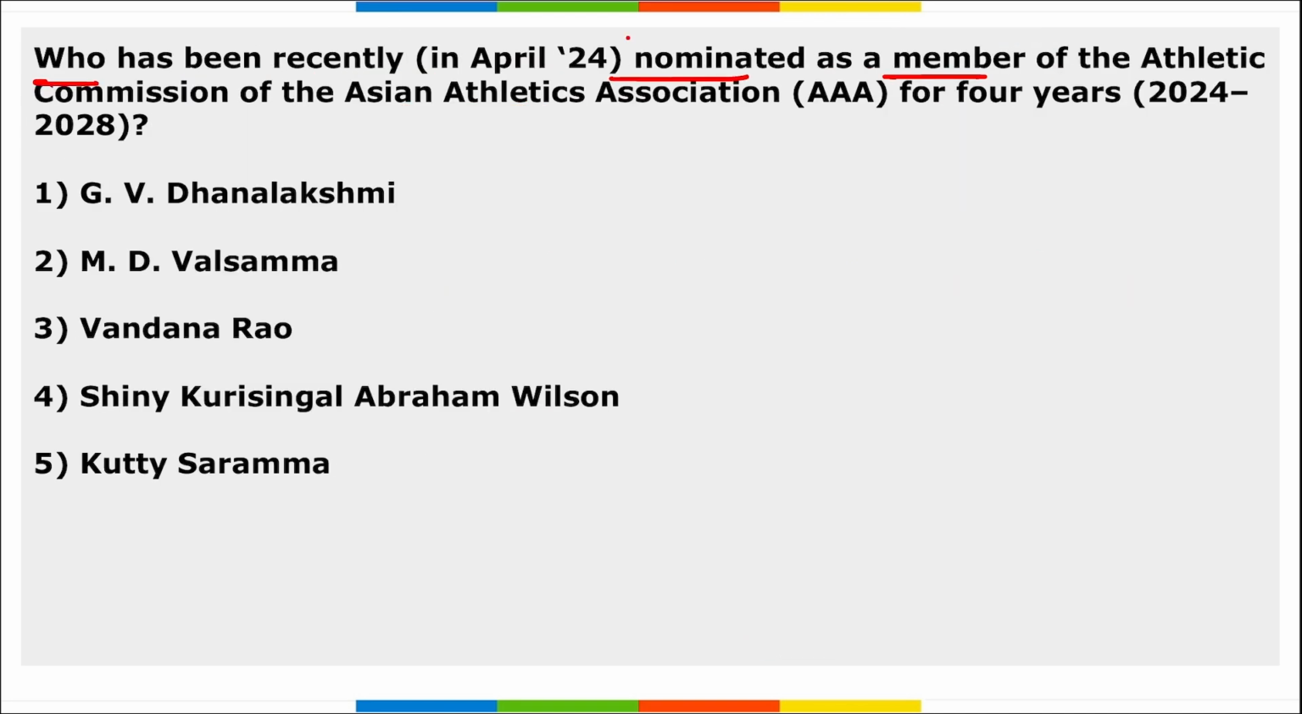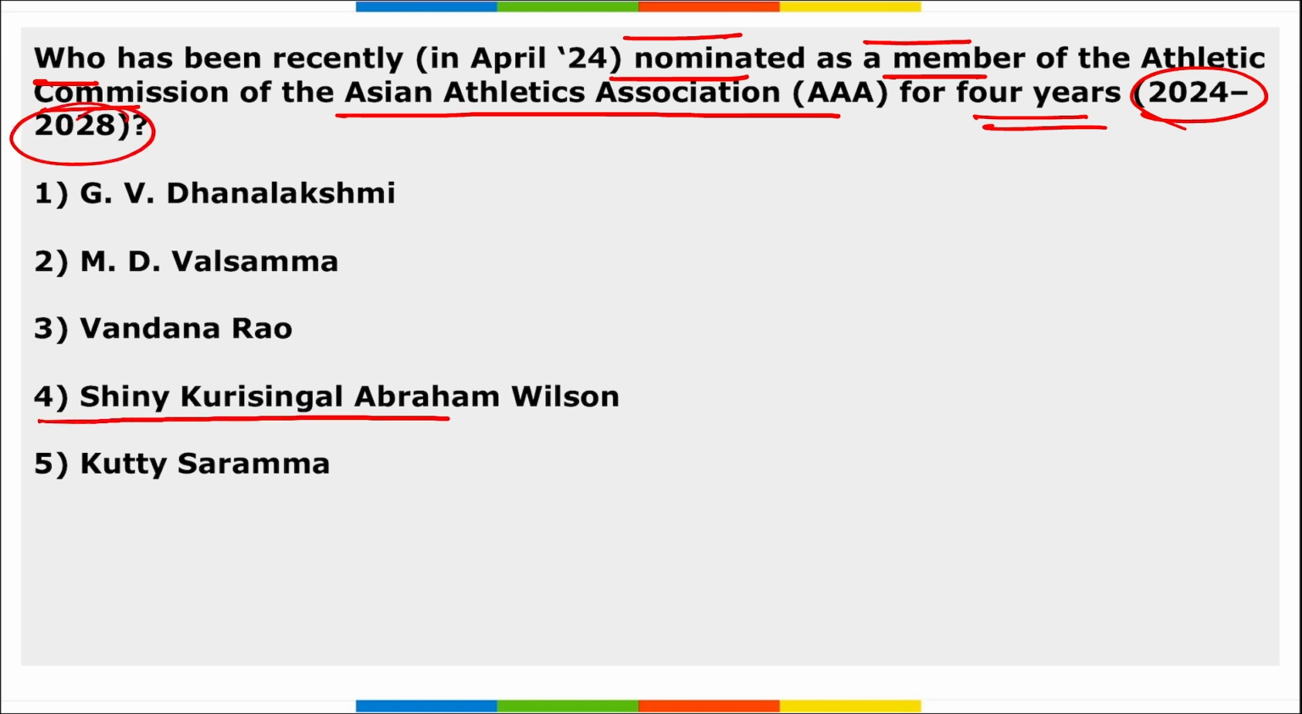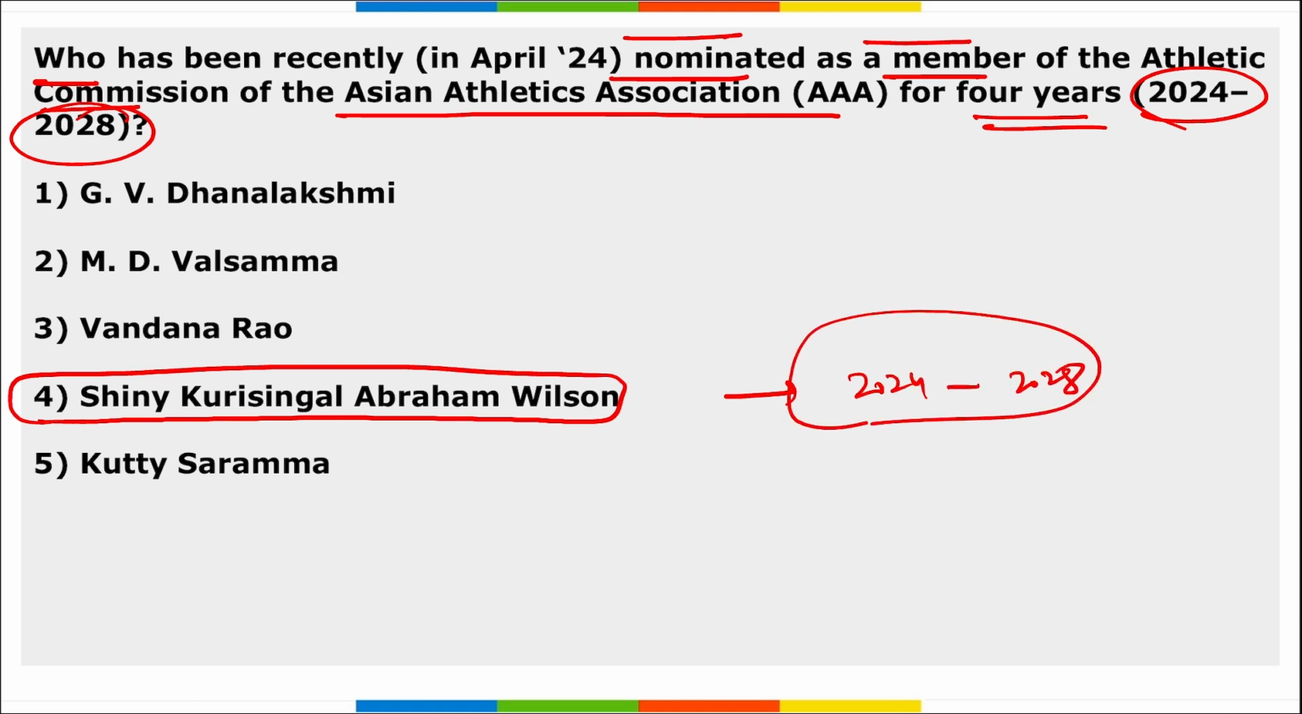Next, who has been recently appointed as the member of the Athletic Commission of the Asian Athletic Association for 4 years, that is from 2024 to 2028? So Shiny Kurisingal Abraham Wilson has been appointed or nominated as the member of the Athletic Commission of the Asian Athletic Association, and for a period of how many years? For a period of 4 years, that is from 2024 to 2028. Take a note of this.